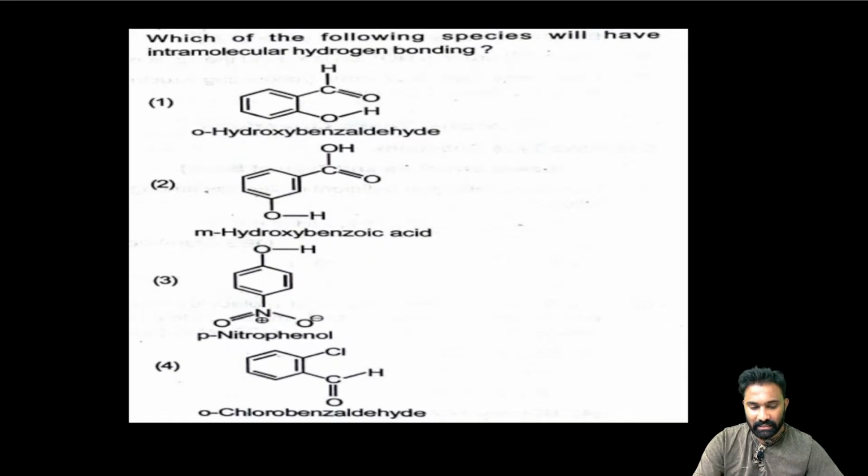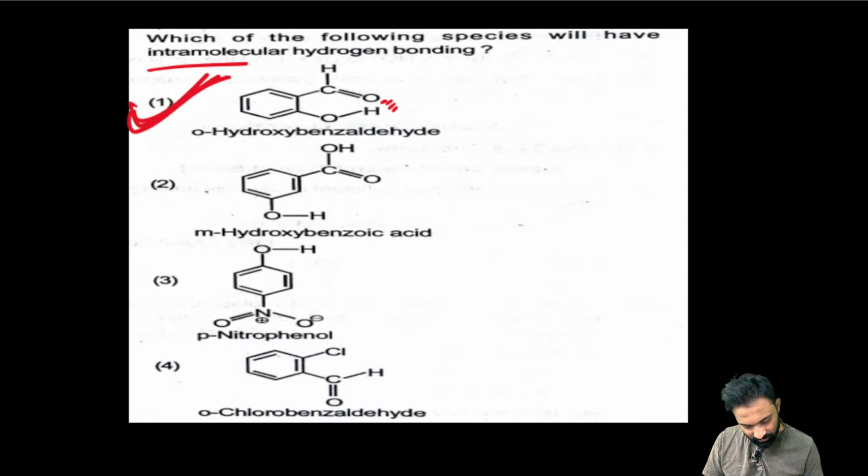He is asking which one will move very freely in the solution and which of the following will show the intramolecular hydrogen bonding, my dear friend? You can see here itself it is having, right? Carbon it is having the negative charge, oxygen it is having the one it will show, right? One it will show.